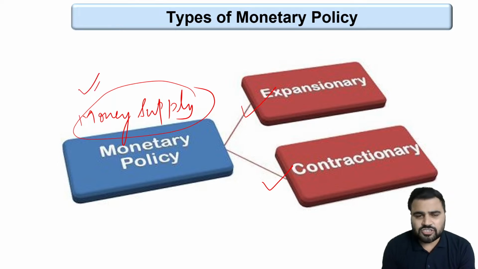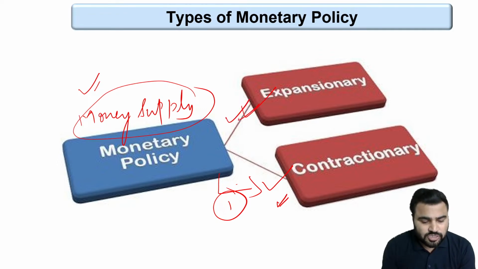Whenever there is high inflation in the economy, and RBI feels that it has to control the inflation, then in that case RBI focuses on the contractionary monetary policy. This is the first objective. We have discussed two objectives of monetary policy: ensuring economic growth as well as maintaining price stability. So whenever RBI feels that there is high inflation in the economy, RBI adopts contractionary monetary policy. But whenever RBI focuses on economic growth, which means more production in the economy, then in that case RBI focuses on expansionary monetary policy.